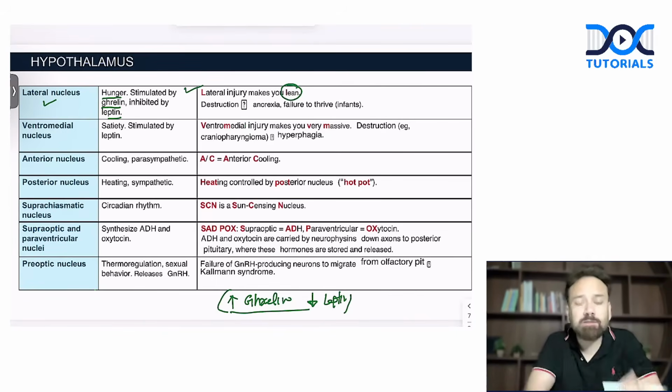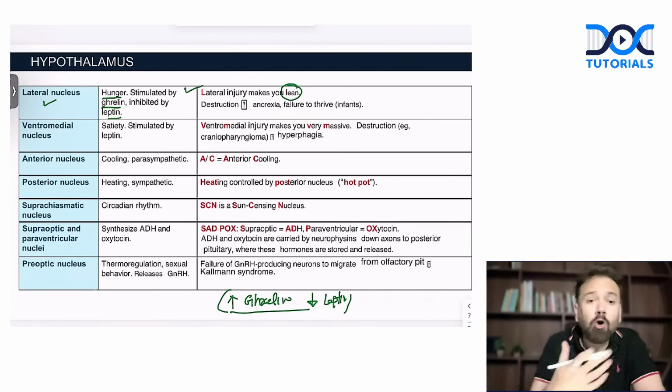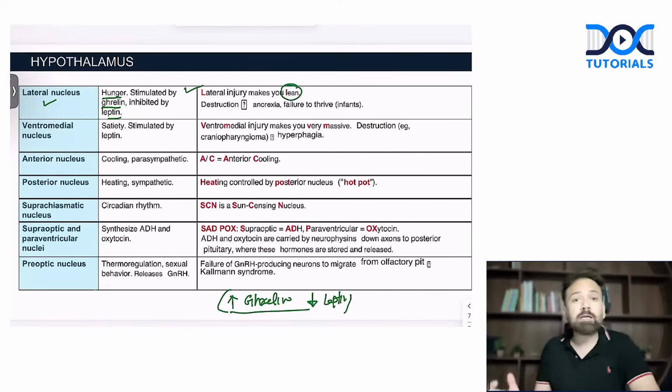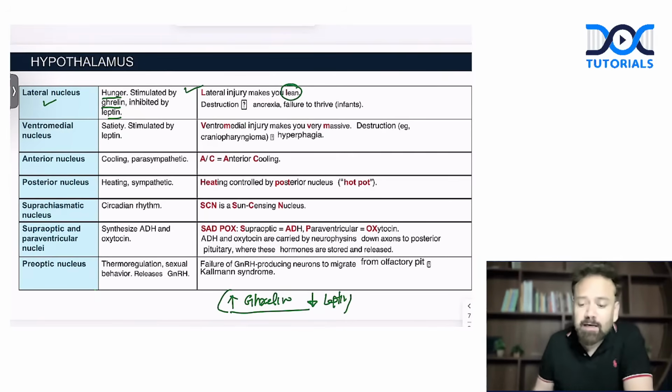Nowadays we are taking some drugs. Ozempic is very famous. It is a GLP-1 agonist. These all are producing satiety and decreasing the hunger. So the lateral nucleus is there to increase the hunger, and if there is a lesion of the lateral nucleus, automatically hunger will be reduced and body weight will come down. So remember in the exam, lateral injury makes you lean.